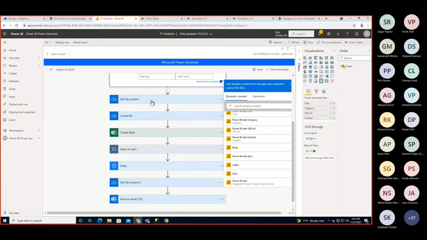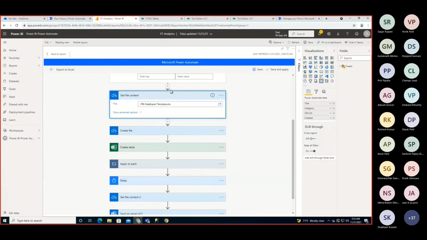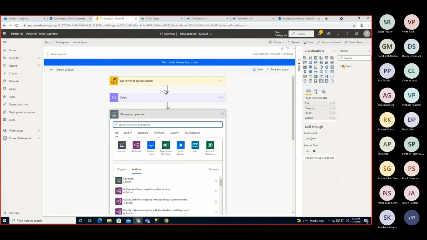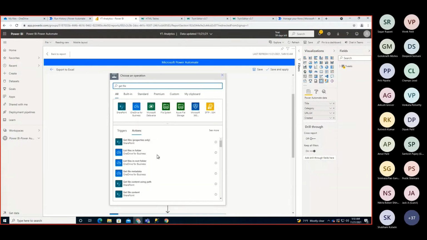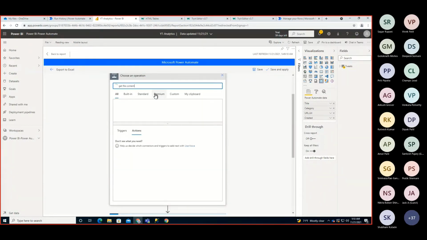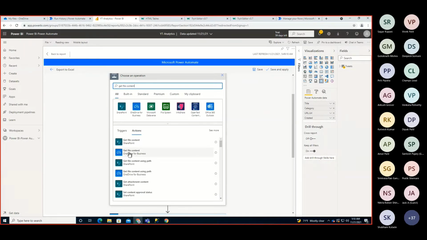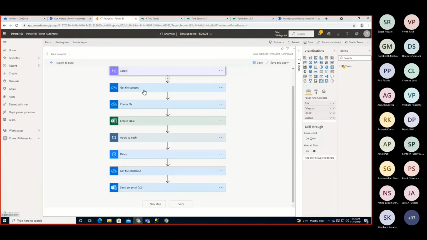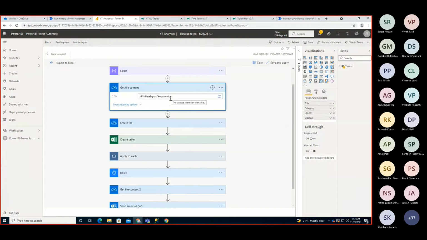Then there is an action from OneDrive for Business, which is get file content. You just need to add an action and search for get file content. Let me search that, and it gives us the action OneDrive for Business get file content. Let's add that, and we need to provide the URL for the template that we have created.